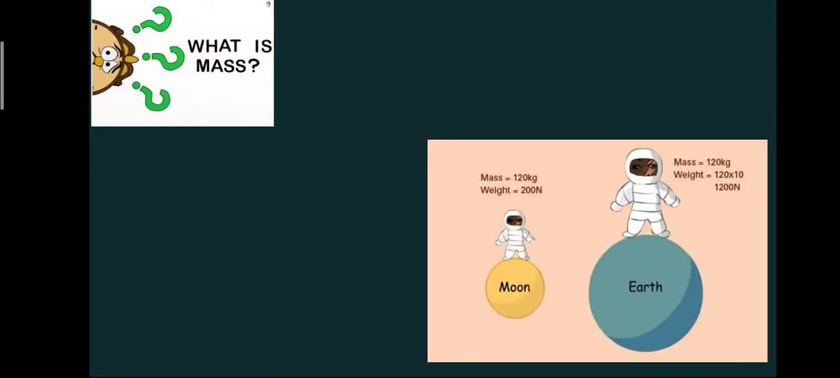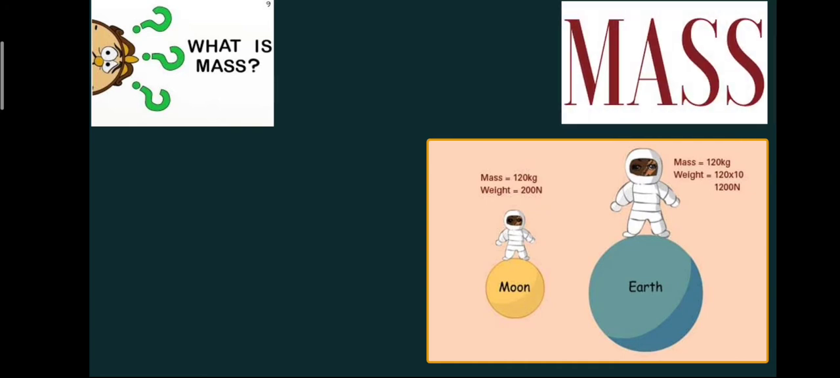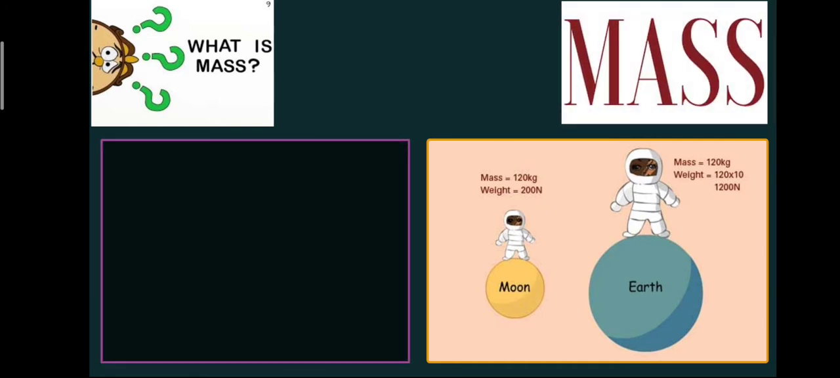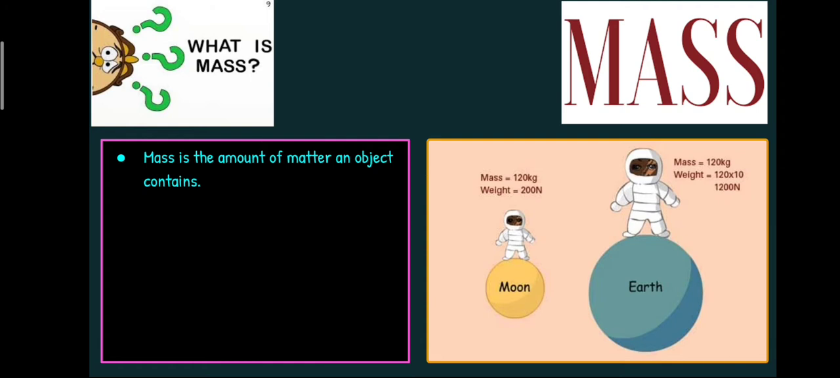Welcome to yet another important topic of interest in physics. Yes, it is the mass. Mass is the amount of matter an object contains. Mass of an object is the measure of its inertia. The greater the mass, the greater the inertia.